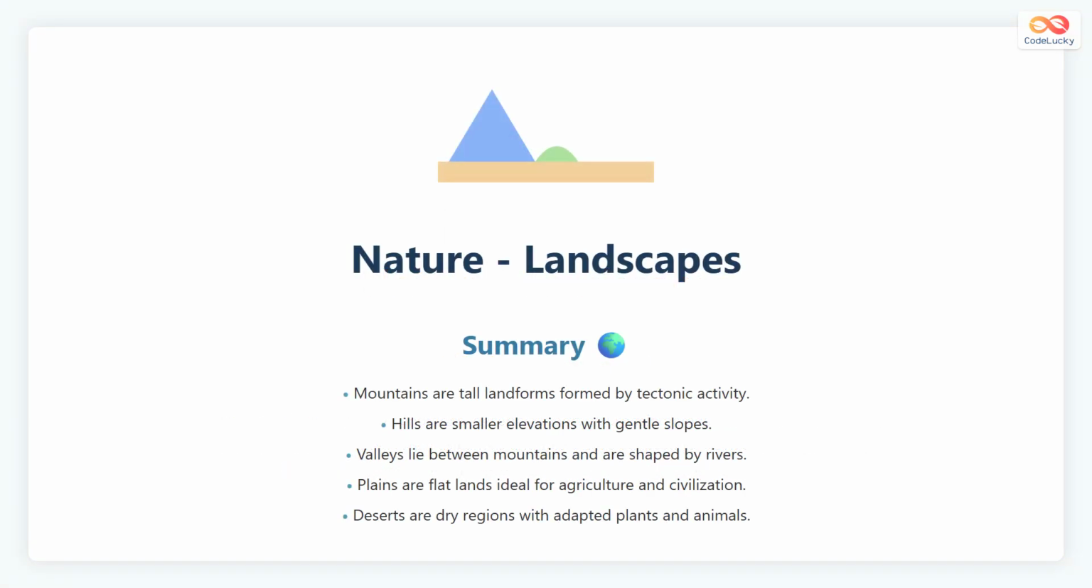Landscapes come in many different forms across the world. Mountains rise high above the ground, hills are smaller and softer, valleys lie low between them, plains stretch flat and wide, and deserts remain dry and sandy. Each landscape plays an important role in shaping the Earth's surface and supporting different forms of life. Together, they create the natural beauty and diversity of our planet.